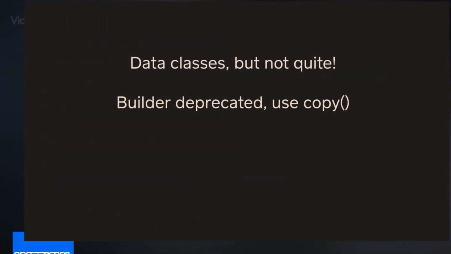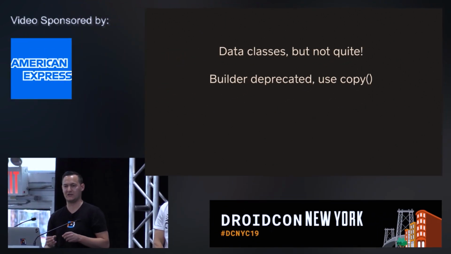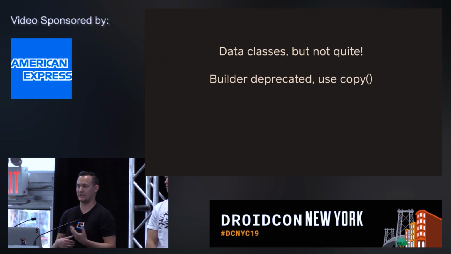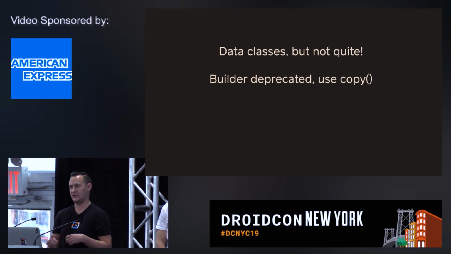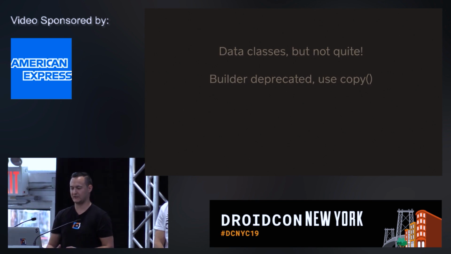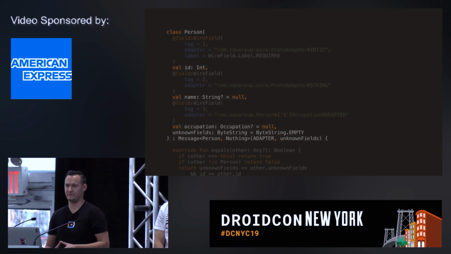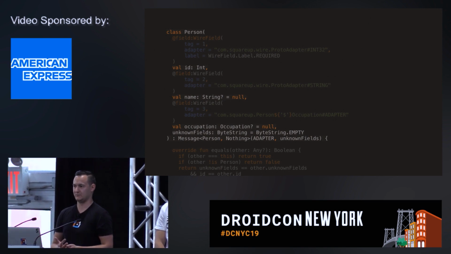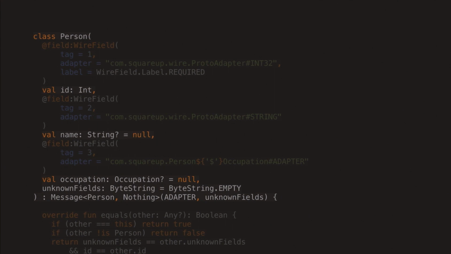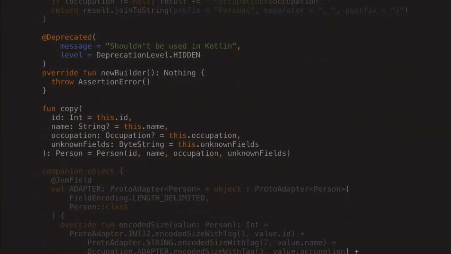Another thing is that we deprecated the builders. So builder was a type that would be generated for each message, and it would allow you to construct the instances and basically reuse them. So we decided to deprecate builder because Kotlin classes are very powerful in terms of how you construct them and create immutable instances. So we provide default arguments. So you can only pick the number of arguments that you want to pass to create an instance. And also we generate the copy method, similar to what Kotlin compiler does for you if you use the data class. So if you want to create copies of that instance, it's also pretty straightforward.